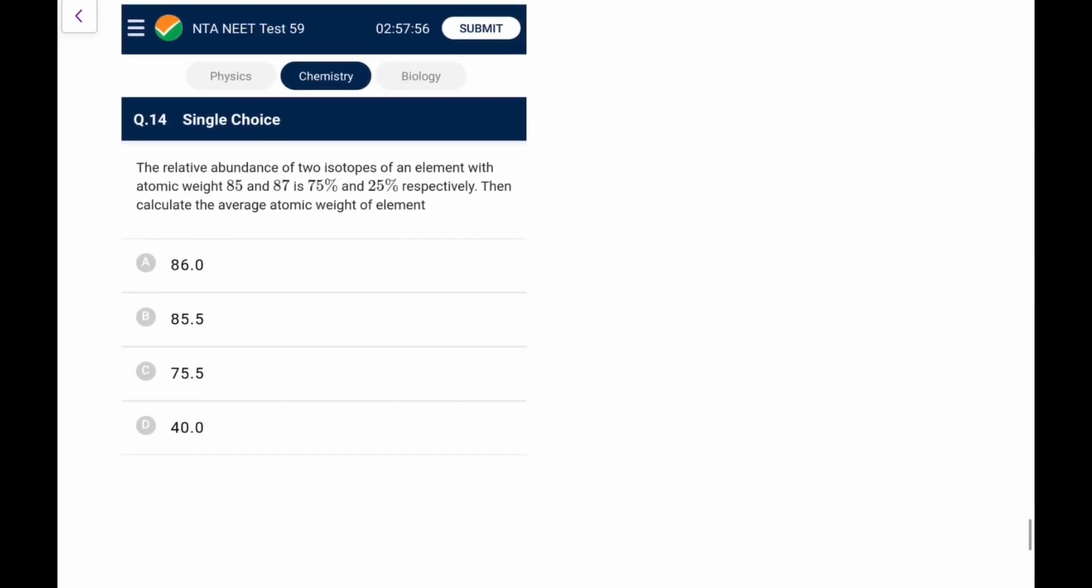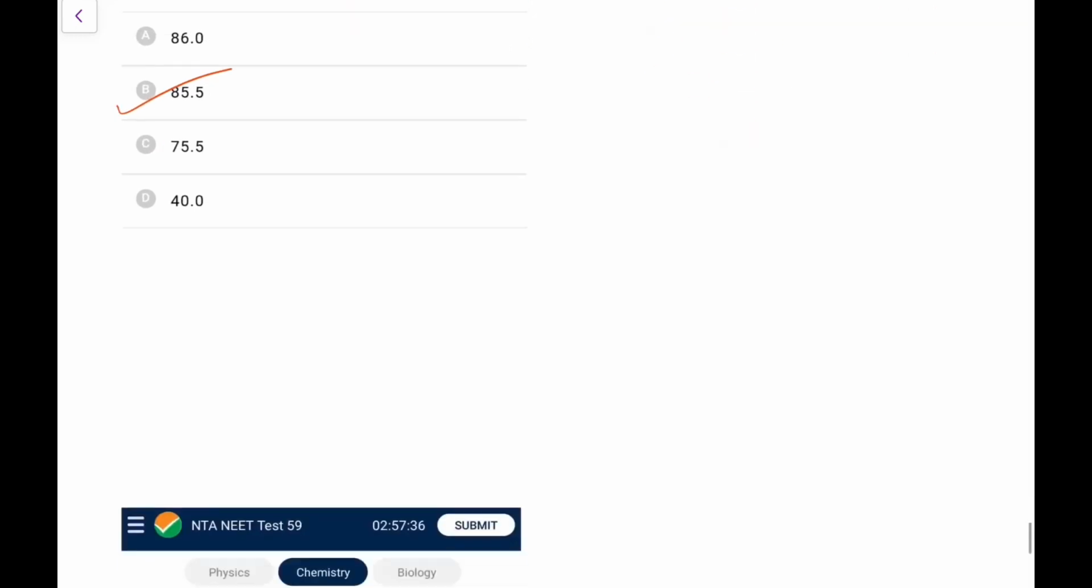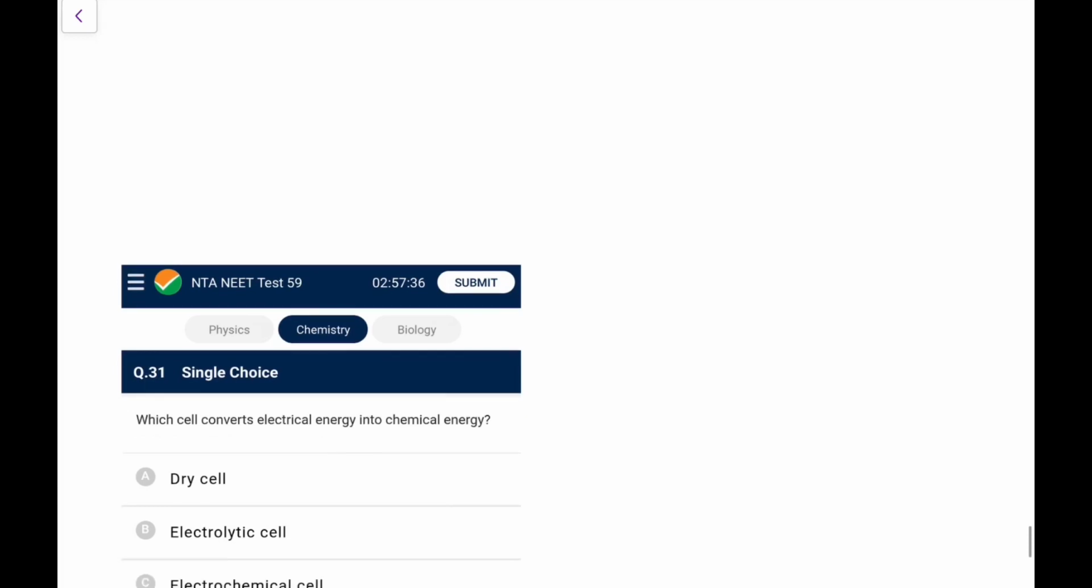Now the next one that I am going to take is question number 14, that is a part of nuclear physics. Also you can say relative abundance of two isotopes 85, 87, 75, 25, then the average atomic weight, what will I write? 0.75 into 85 plus 0.25 into 87. So if you do this calculation, it would be more inclined to 85, it would be 85.5. Go for option B. So again, an easy one, not a tough one to calculate for you guys.